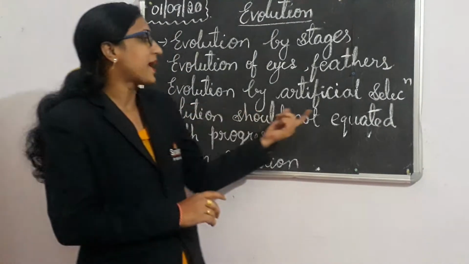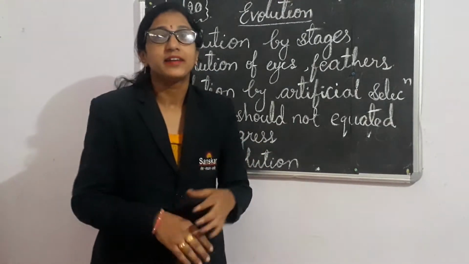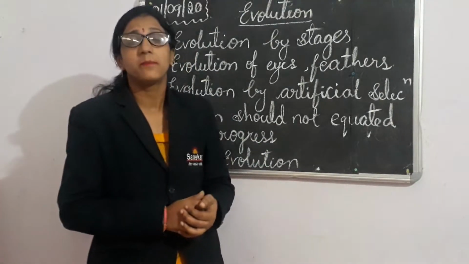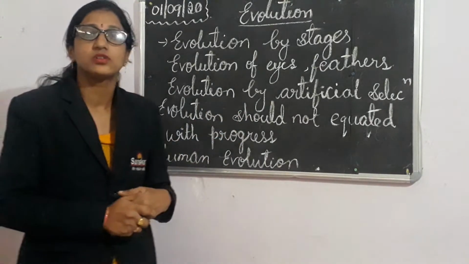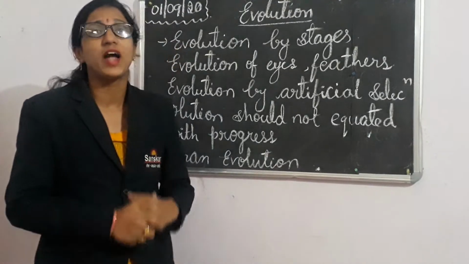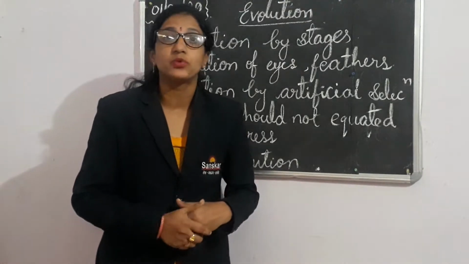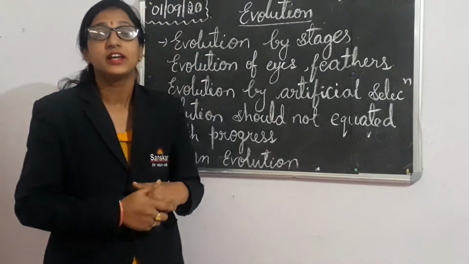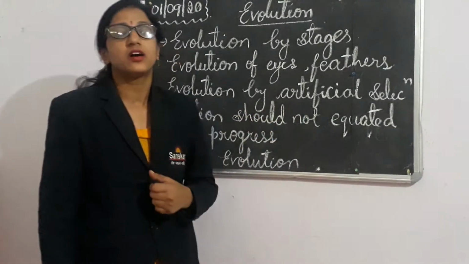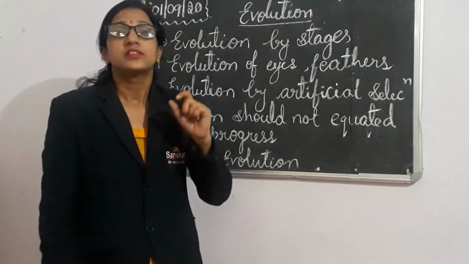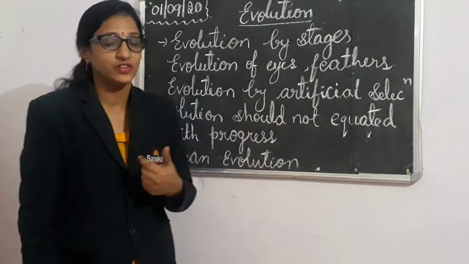Next, evolution by artificial selection. We learned that evolution takes place by natural processes because of environmental conditions. But a few evolutions are selected by human beings also. For example, cabbage. In our country, farmers have been growing cabbage for 2000 years. First it was a wild cabbage, and people who wanted a small distance between the leaves selected that species specially and grew it into the cabbage we use now.